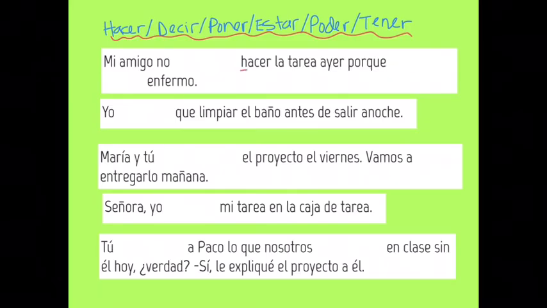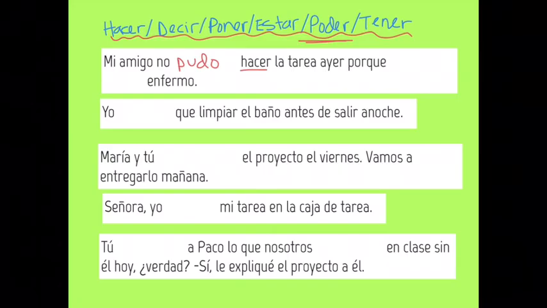Well, this is an infinitive. And we said that one of the verbs to watch out for next to infinitives is poder, because it's like saying could or couldn't. Would that make sense here? My friend couldn't do the homework yesterday? Absolutely. So we're going to put pudo.